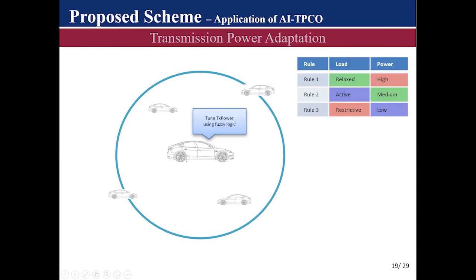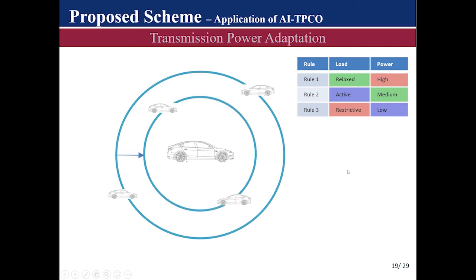So after it has done this, going through the procedure and the steps of fuzzy logic, the vehicle would evaluate the rule base. Because the estimated channel load is seen to be in the restrictive state, the vehicle will broadcast with a transmission power that is within the low range, and this transmission power will directly then cause the vehicle to decrease its communication range, because transmission power has a direct impact on communication range.